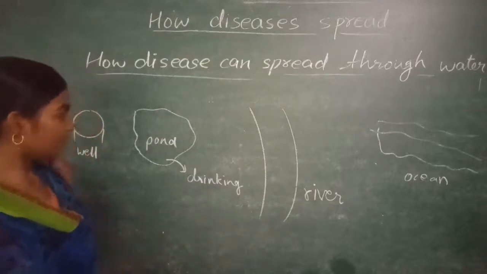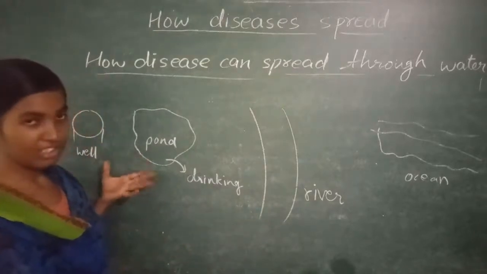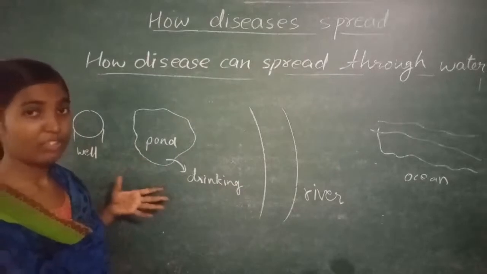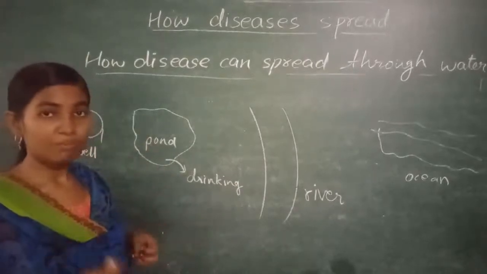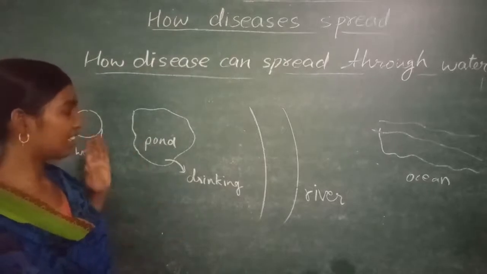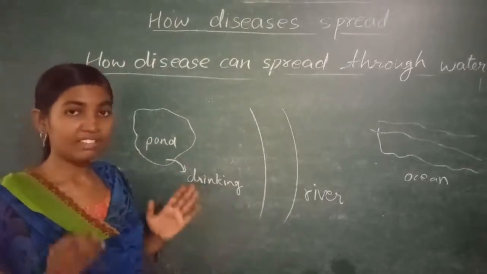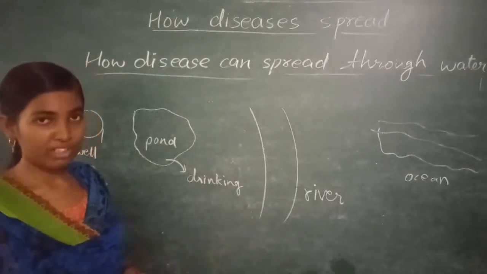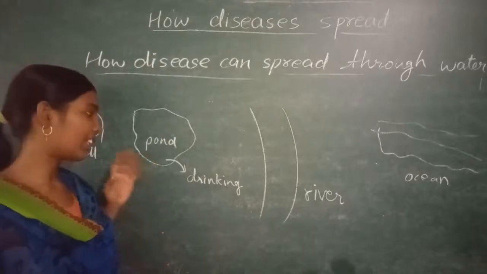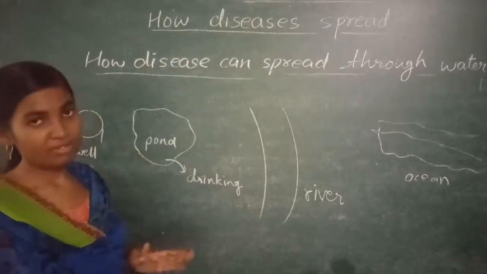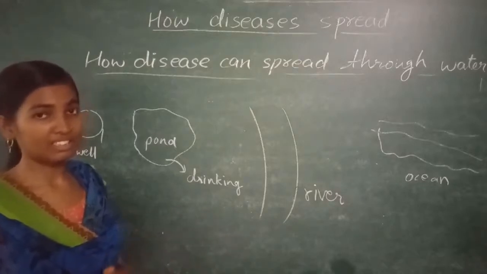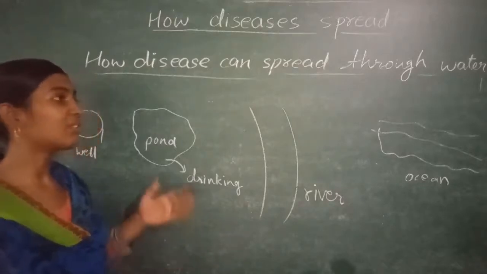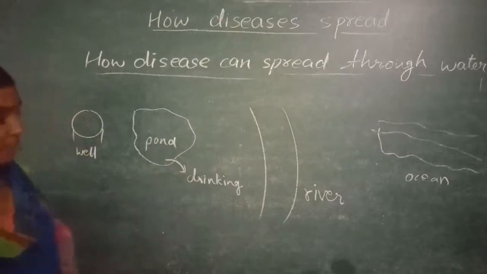We are bathing, we are doing activities near the pond, near the well, and we are throwing waste in this pond or river, and that waste pollutes the water, and when we drink that water, the germs enter inside our body and give various diseases to our body. In this way water spreads diseases.